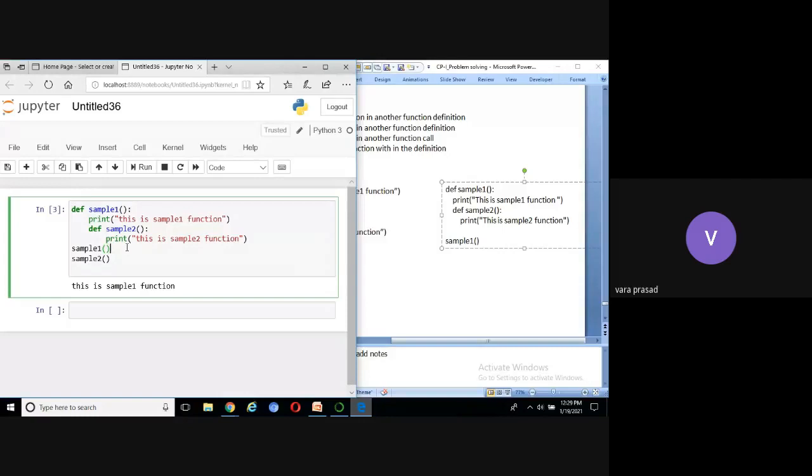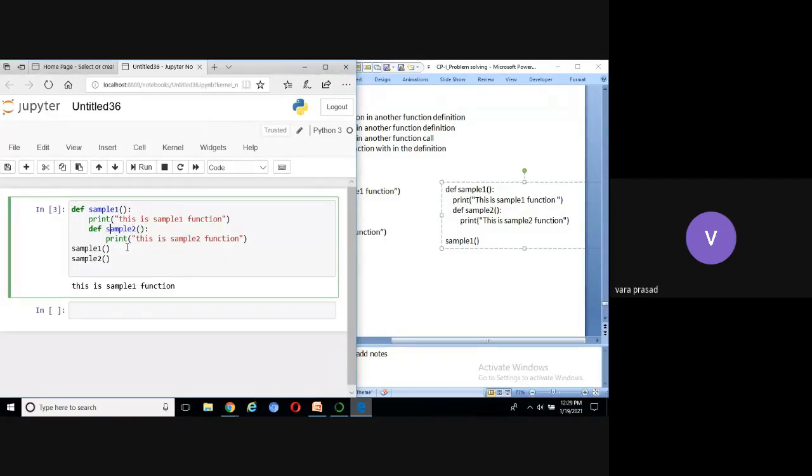See, for a call, we need not use indentation. See, sample 2 is the definition. Defined in where? Sample 1, right?